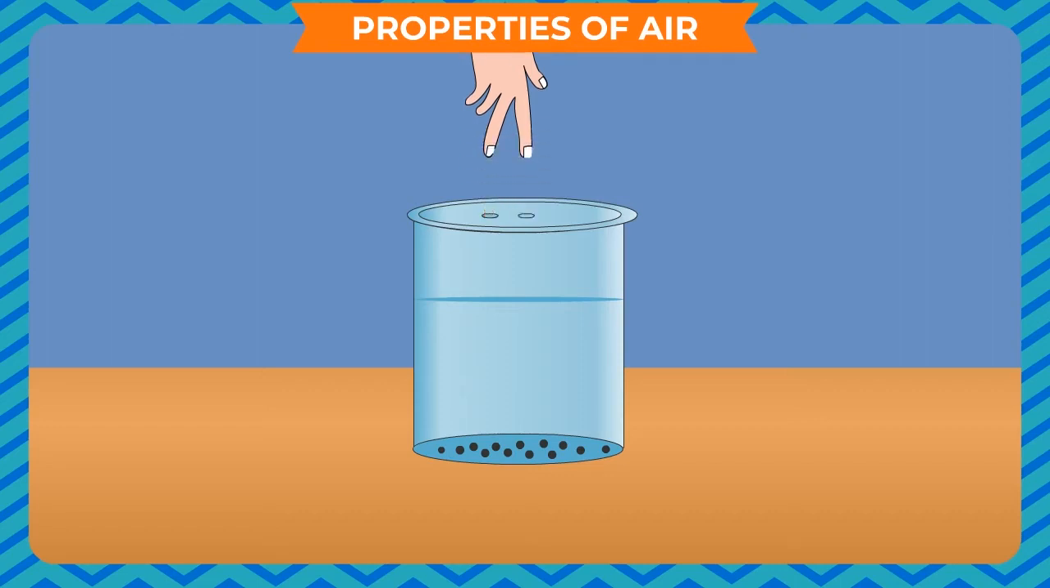Now, we remove our finger from the holes in the cap. We see that the water starts flowing through the holes. Because when we remove our finger from the holes, air enters the box and exerts pressure on the surface of water, and thus water starts flowing from the other end. This shows that air exerts pressure.